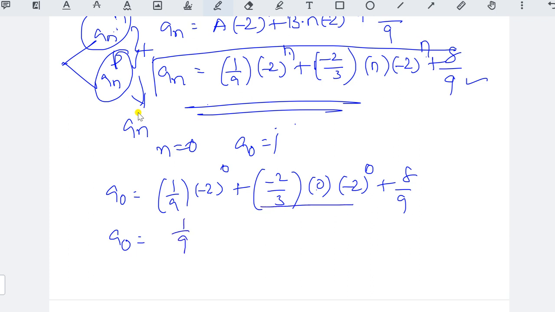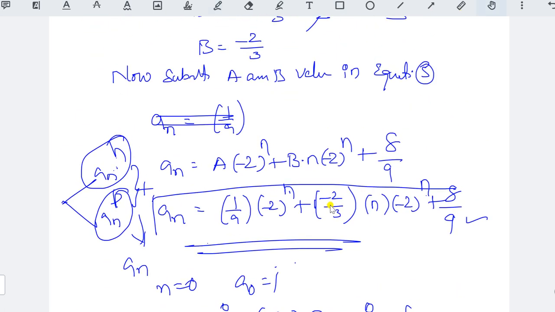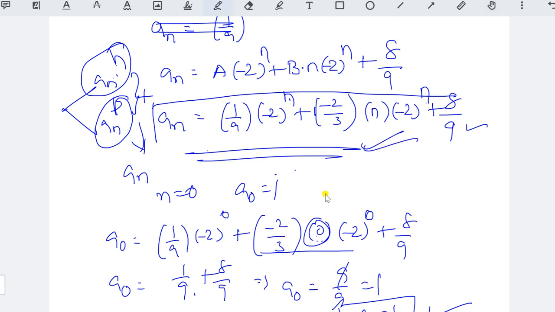Here the entire term is 0 because here it is multiplied with 0, right? So that is 0 plus 8 by 9. So a naught equal to, here the LCM is 9. So 1 plus 8, 9 by 9. 9 by 9 means what? 1. Right? A naught equal to 1, right? So like this, if you insert the n equal to 1 value, you will get a1 equal to 2. Okay, so this is the correct one.